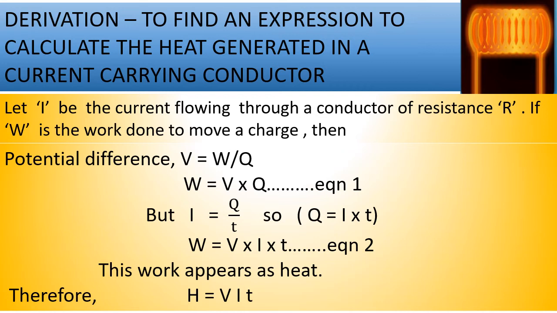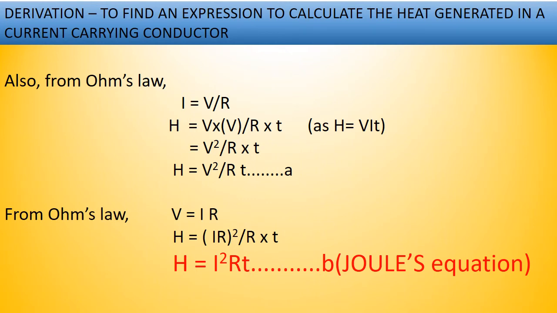This work that is done, some amount of it appears as heat. So in the place of W, we put heat, that is H = VIt. Children, also from Ohm's law, we know that I = V/R, and when we substitute in the previous equation, we get H = V × V/R × t, that is V²/R × t. And again, by putting V = IR, we transform our equation as H = I²Rt, and this is Joule's equation.